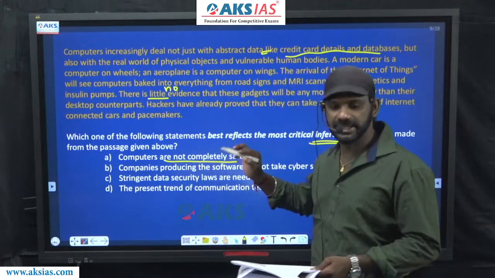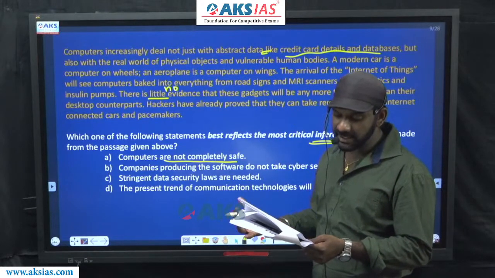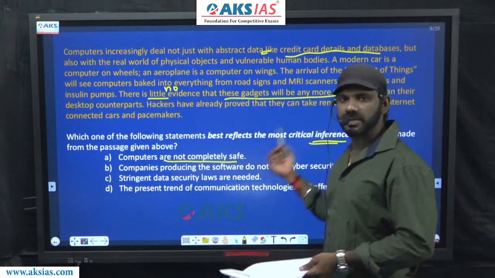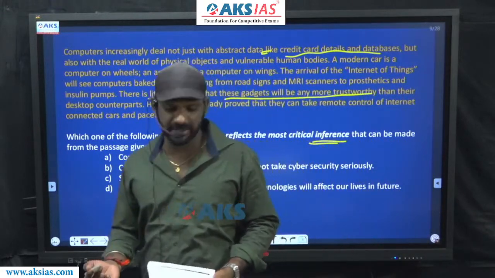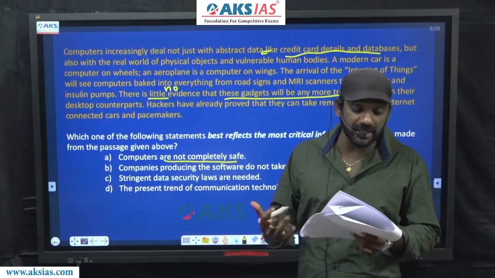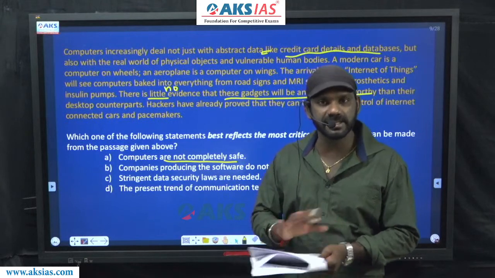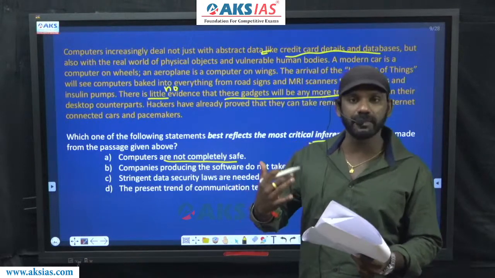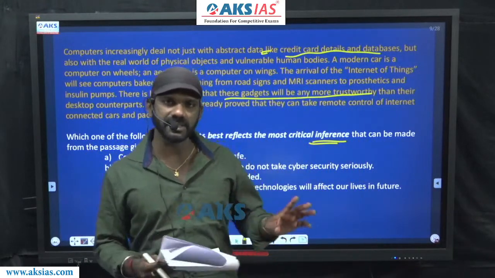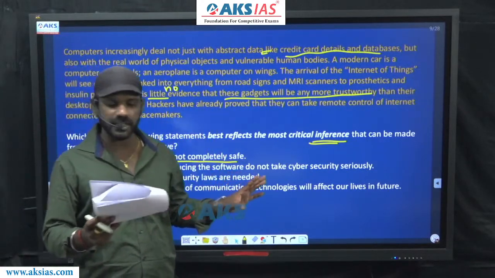Computers are not completely safe. Because it says, there is little evidence that these gadgets will be any more trustworthy. There is no evidence that these gadgets are trustworthy. That means these gadgets cannot be termed as trustworthy. The reason is also given there. Hackers have already proved that they can take remote control of internet connected cars and pacemakers. That means computers are not completely safe, because hackers can do whatever it is, even though computer plays a major role in that. Hackers can still hack that. Computers are not completely safe. This is a piece of information that is given there in the paragraph. Inferential question must be considered.